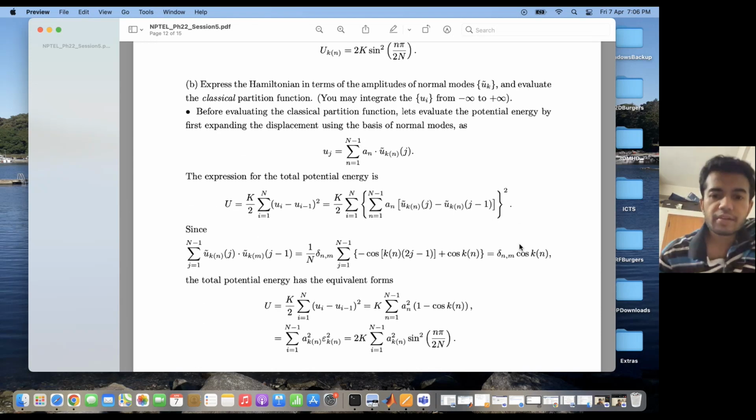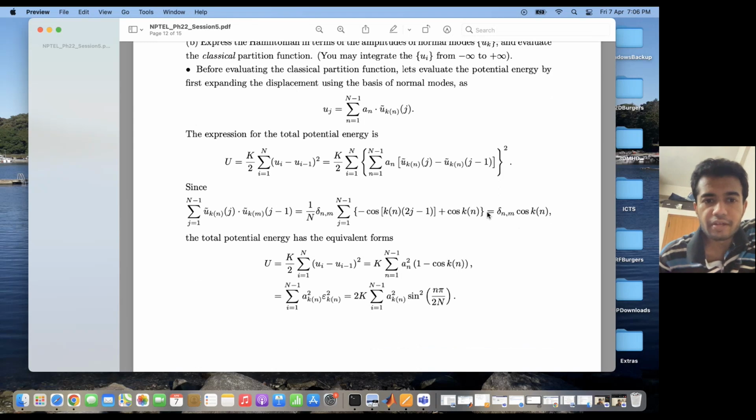Now we use the expression of orthonormality to simplify this even further. So basically if I do this, I get a number of cross terms, terms like u tilde k n multiplied by u tilde k m at j minus 1 and so on. Because of this orthonormality, this becomes equal to 1 by N delta n m into summation j equal to 1 to N minus 1 of minus cos k n at 2j minus 1 plus cos k n.